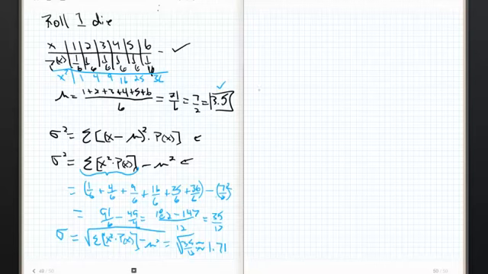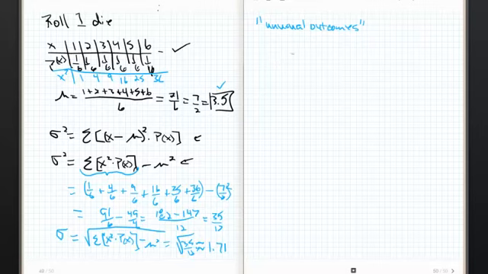Now, let me show you something. This is kind of cool. Remember our rule about unusual, quote unquote, unusual rolls or unusual outcomes. And remember, once we had standard deviation, we had a great way of defining that.